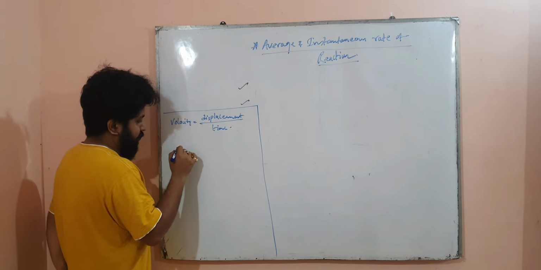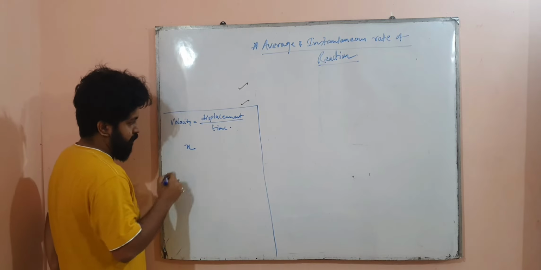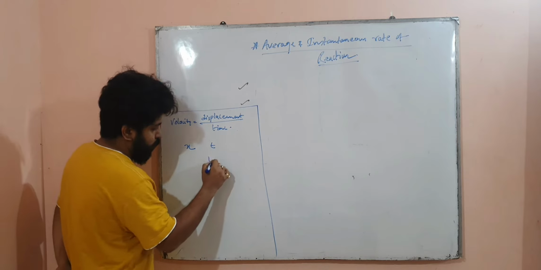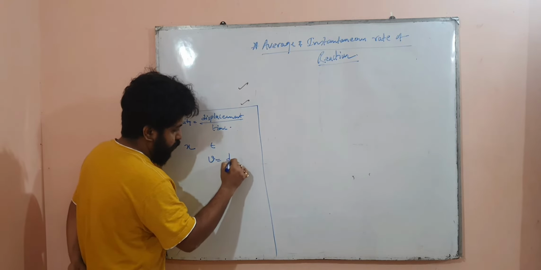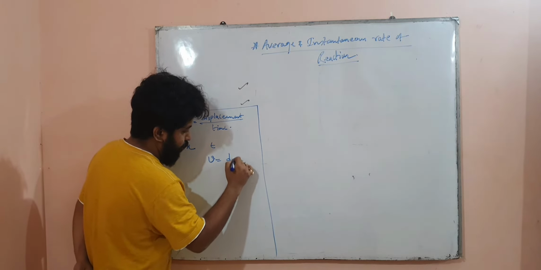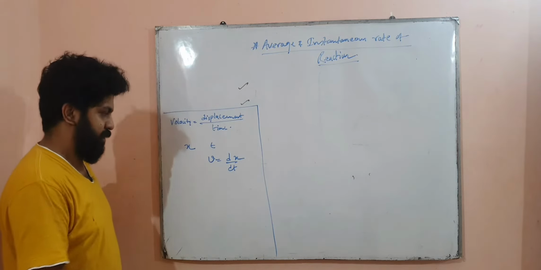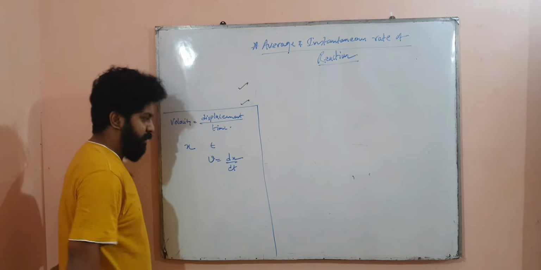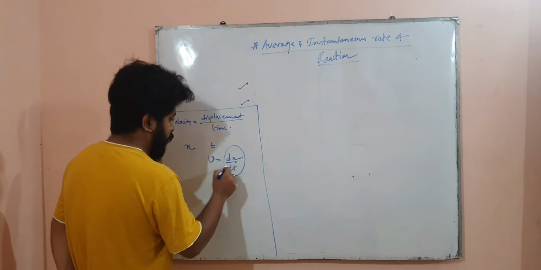If the displacement is denoted by x and time by t, you also used to write v is equal to d by dt of x, that is dx by dt. Now this is a differential concept.